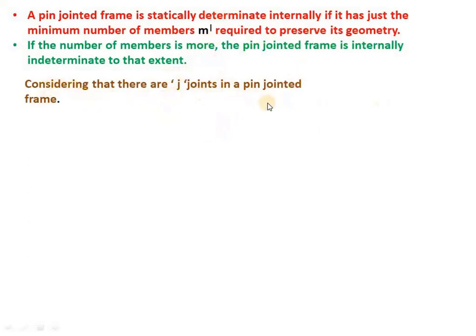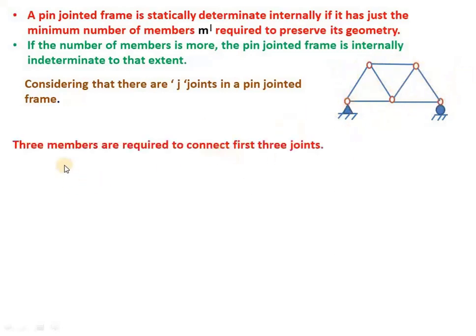Consider that there are j number of joints in a pin jointed frame. Assume that this is a pin jointed frame and these are the pin joints. Assume that there are j number of joints, 1, 2, 3, 4, 5, say there are j number of joints. Initially, 3 members are required to connect 3 joints. First consider these first 3 joints, 1, 2, 3. How many members are required here? 3 members are required to connect the first 3 joints.